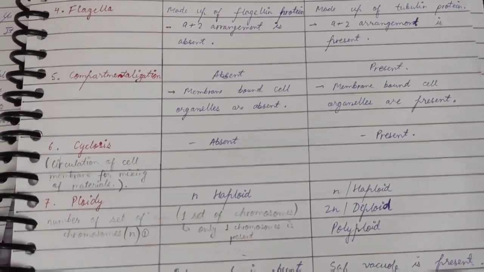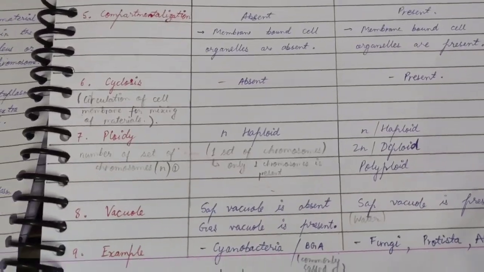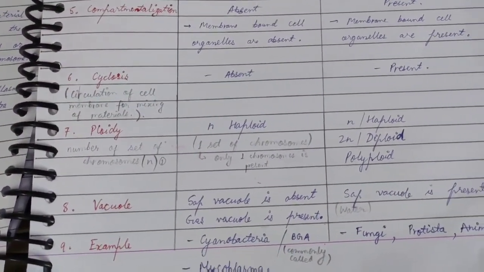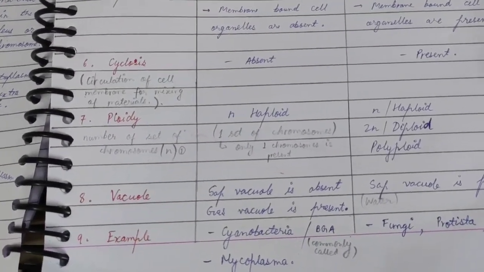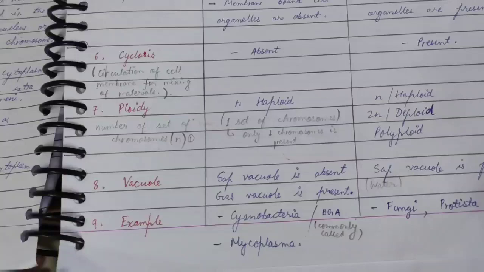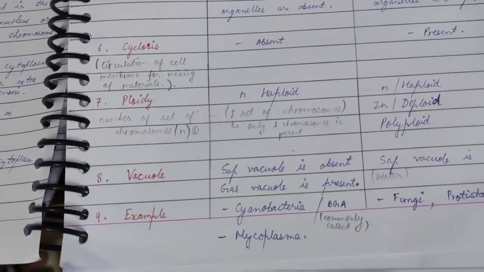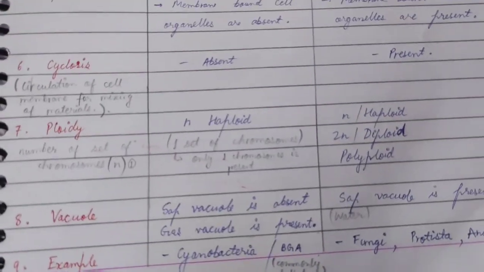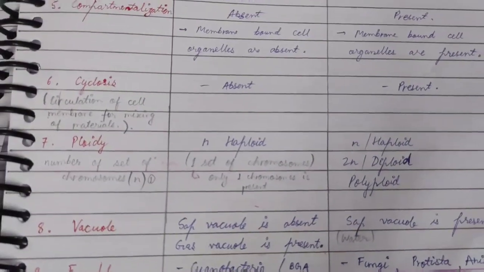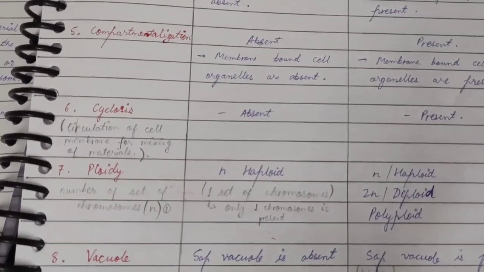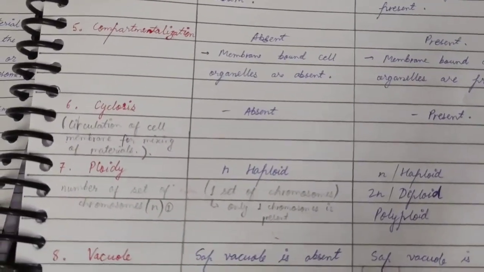The seventh difference is ploidy. Ploidy is basically the number of sets of chromosomes. Bacterial prokaryotic cells can have a maximum of one set of chromosomes. Only one chromosome is present, so it is a haploid cell, and eukaryotic cells can be haploid, diploid or polyploid, because they can have one set or even more than one set of chromosomes.